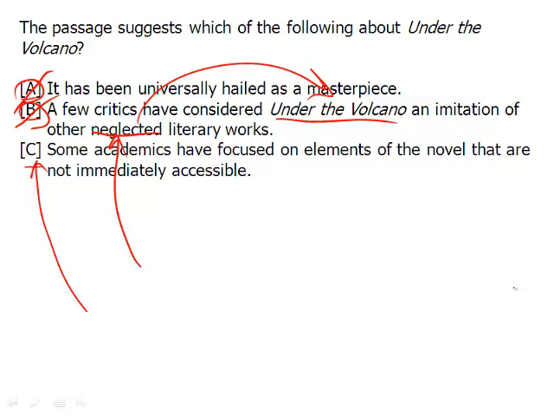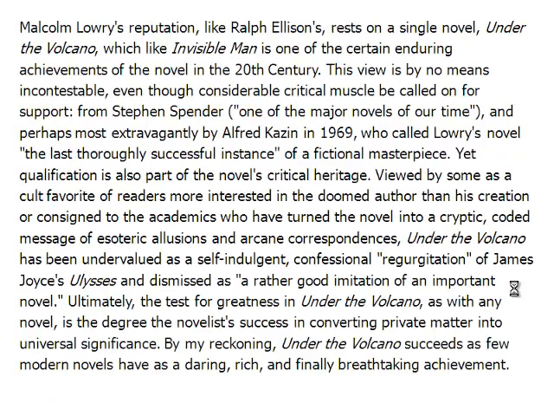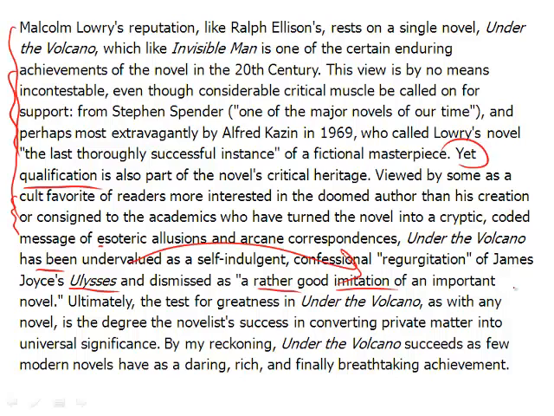Now, in this case, we know the answer has to be C, because one of these has to be correct. Why is C correct? Some academics have focused on elements of the novel that are not immediately accessible. We find information to support this in the latter middle part of the passage. It says here that some academics have read this work and have looked for these hidden meanings, these esoteric allusions, these arcane correspondences, stuff that is not immediately accessible to most.